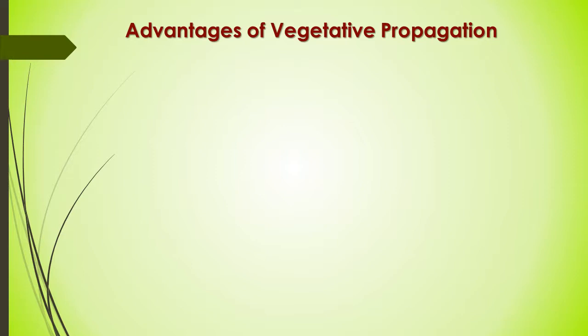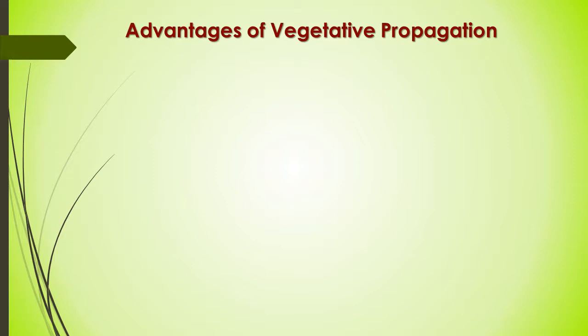Their progeny are true to type like mother plants. And the second big advantage is that multiplying plants by this method is very fast, much faster than by seed or sexual propagation.